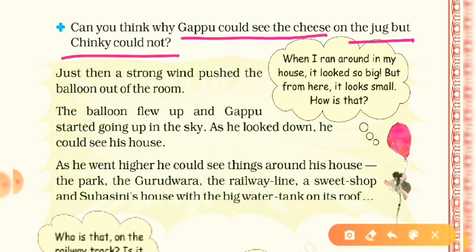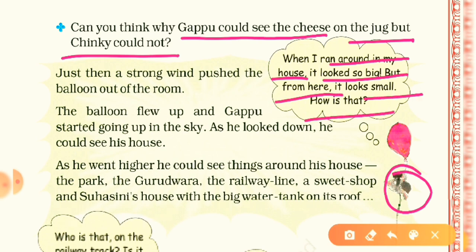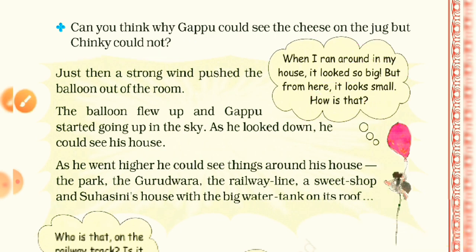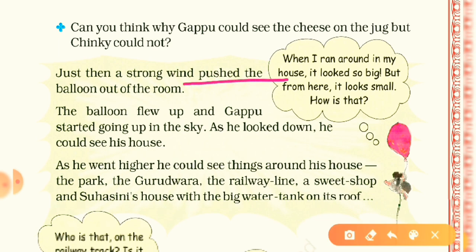Now Gappu rat is saying something also. When I ran around in my house, it looked so big, but from here it looks so small. How is that? The Gappu rat is saying that when he is on the land, he sees that the whole room, the whole house is very big, but from the upside it is very small. Now just then a strong wind pushed the balloon out of the room. So the story continues.